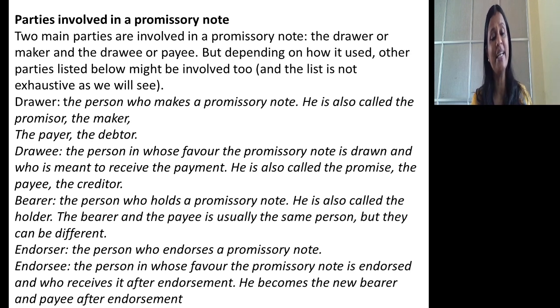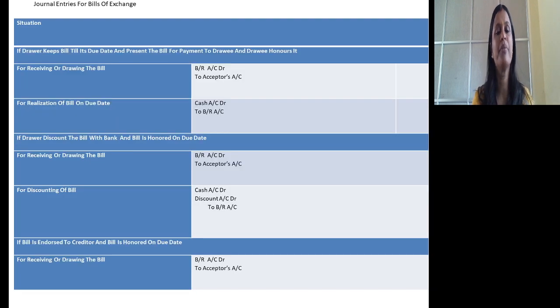Try to understand. In addition to that, depending upon who is involved, there is a chance of having endorser, endorsee and bearer. Now we should concentrate on a very important aspect, journal entries for bills of exchange.